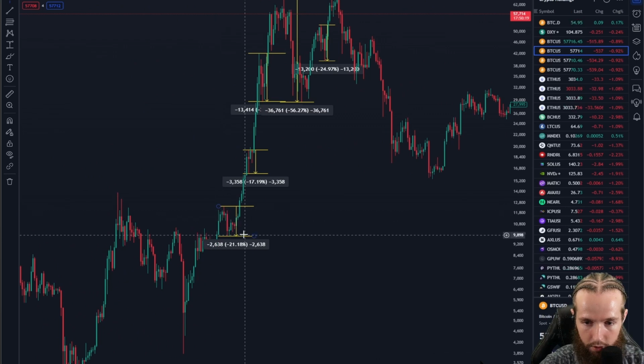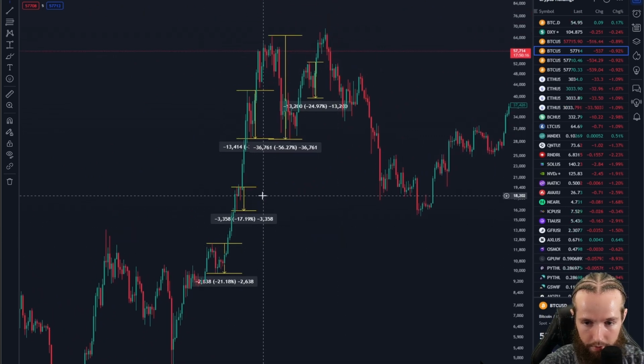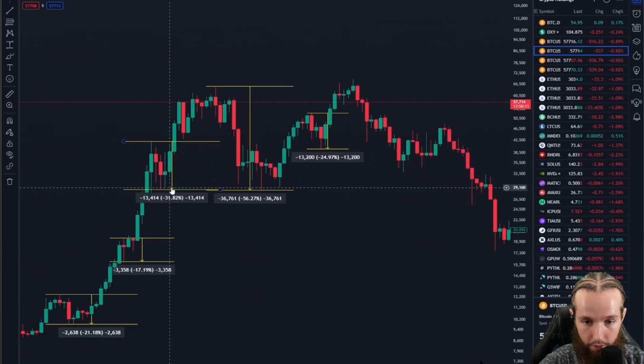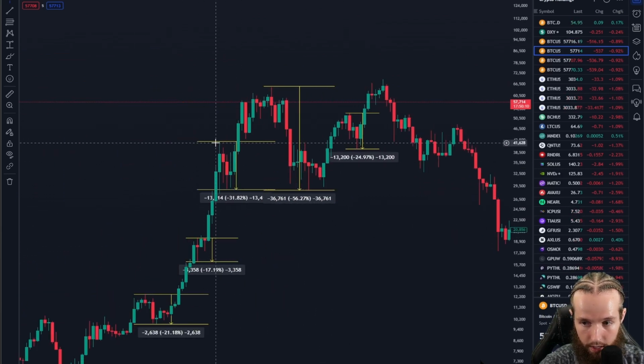Anyway, we come up, 21% drawdown. We come up again, 17% drawdown. We come up again, 31% drawdown up here at the highs at 41,000.